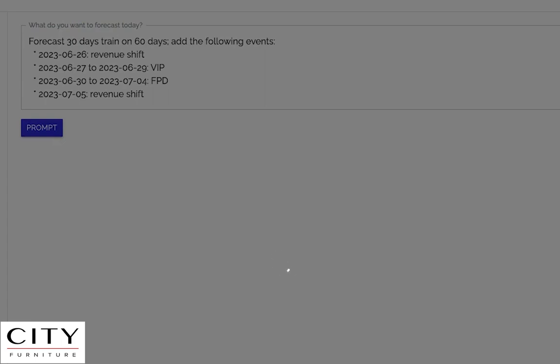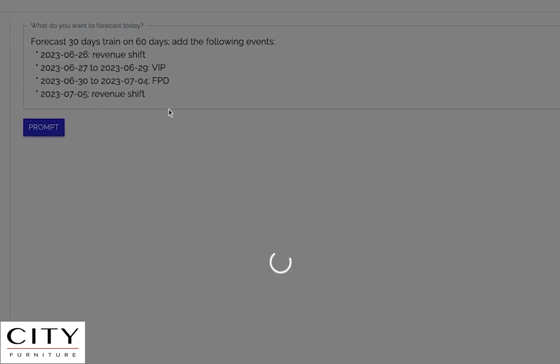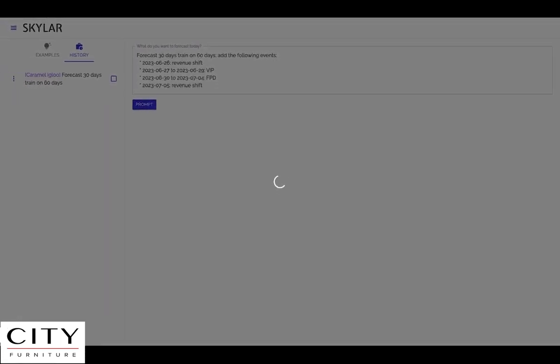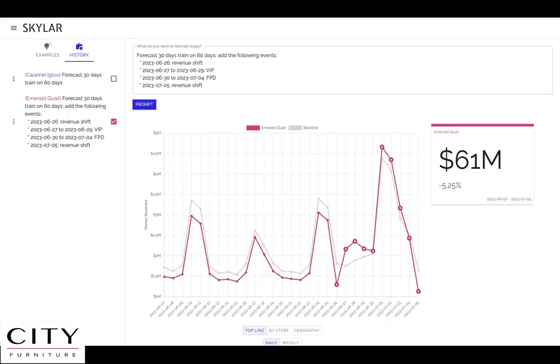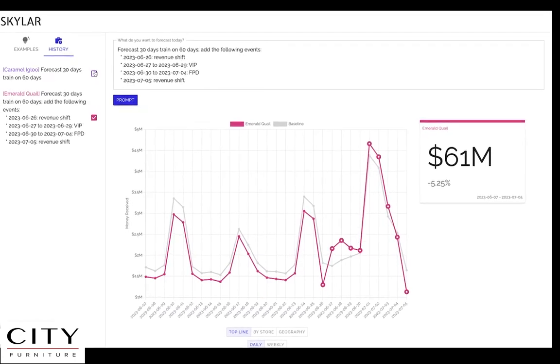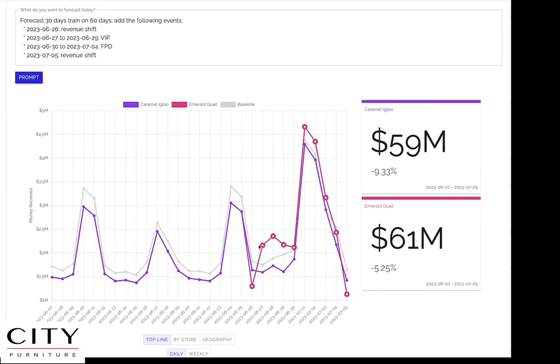The goal of this forecast is to add in the end-of-the-month promotions, 3 VIP events, and 3 free premium delivery events leading up to 4th of July, along with their respective revenue shifts. The two scenarios demonstrate the roughly $2 million lift over the non-promotional control forecast. Furthermore, the revenue-shifted scenario is a closer approximation of reality, in line with the $61 million current June business projection.